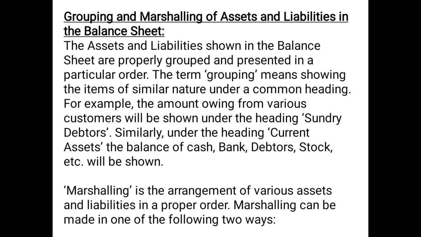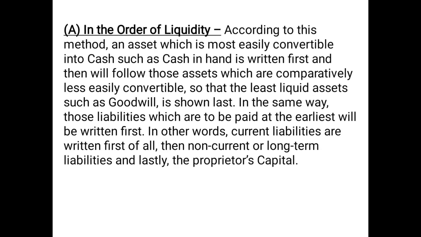Marshalling is the arrangement of various assets and liabilities in a proper order, and marshalling can be made in one of the following two ways. So there are basically two orders of marshalling. Number 1, in the order of liquidity. Liquidity means how easily an asset or liability can be converted into cash.